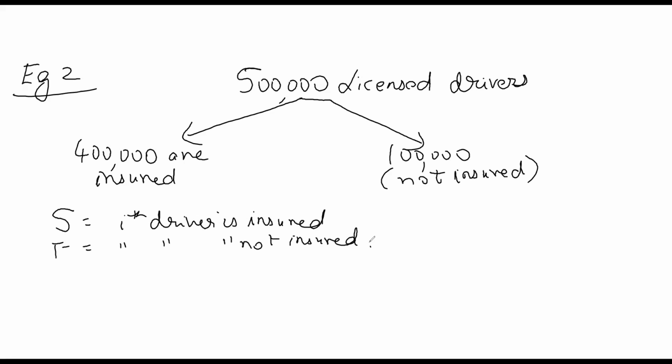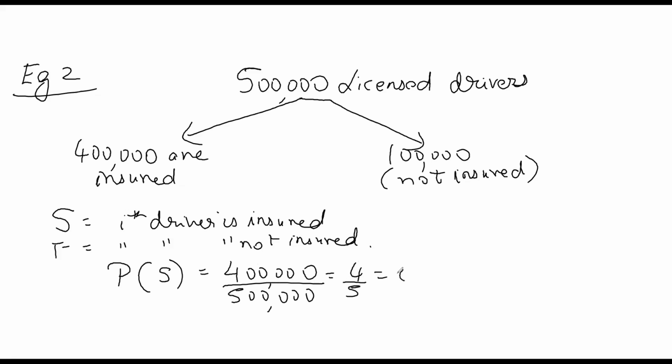Now if I ask you what is the probability of getting a success in the first go, it will be 400,000 divided by 500,000, which will be 4 by 5, which is 0.8.